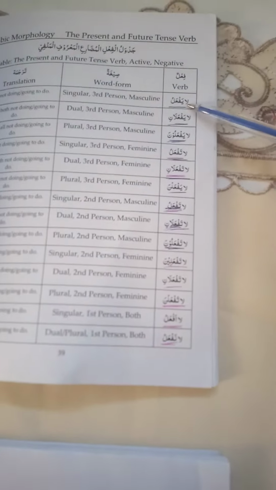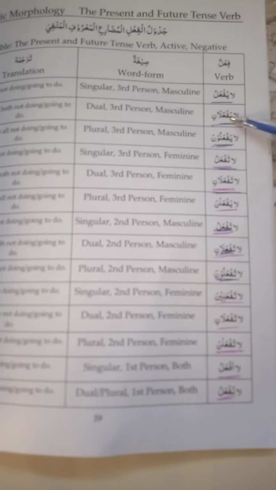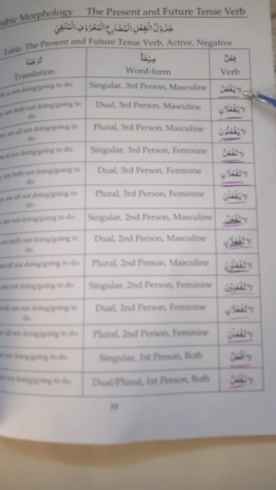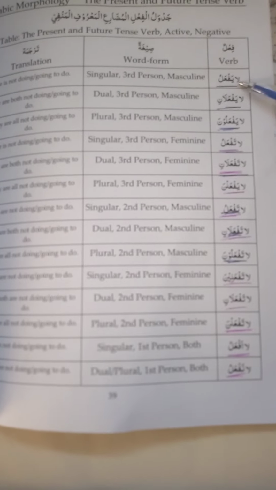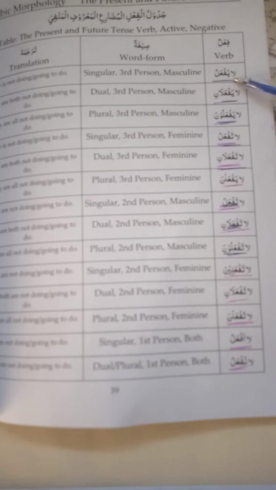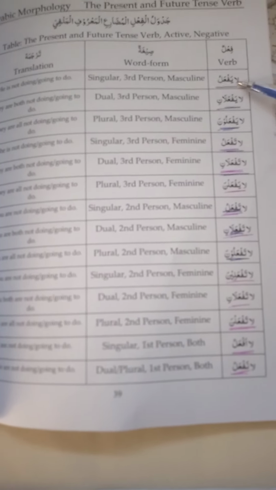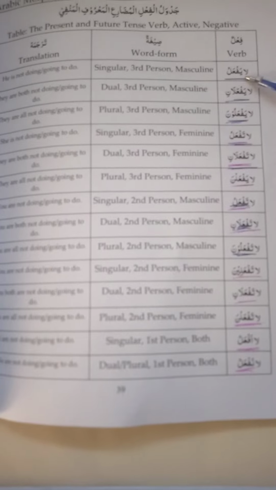Notice the difference: in the fi'l al-madi table that we did previously, when the action is negative, it's manfi, then we attach a ma to it. So it was ma fa'ala, ma fa'ala, ma fa'alu, ma fa'alat.